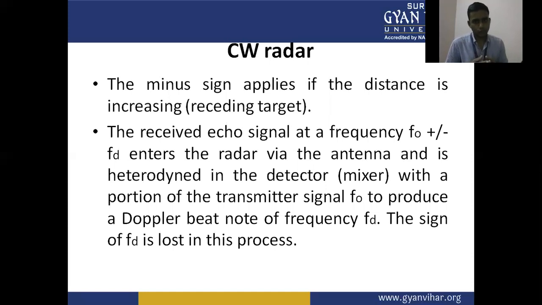The received echo signal at a frequency f naught plus or minus fd enters the radar via the antenna and is heterodyned in the detector mixer with a portion of the transmitted signal f naught to produce a Doppler beat note of frequency fd. The sign of fd is lost in this process.